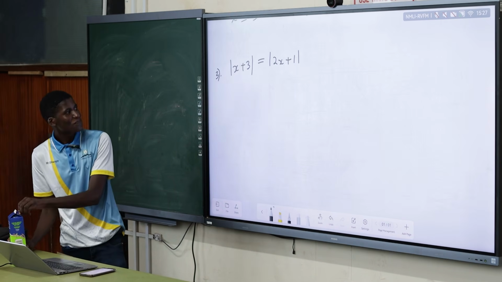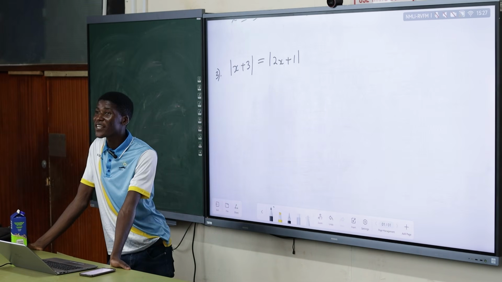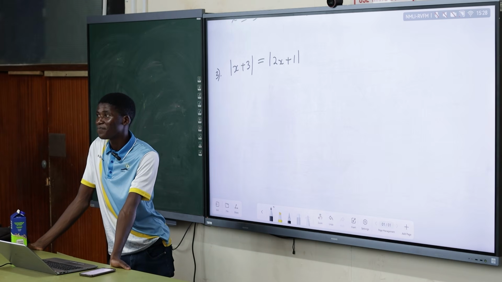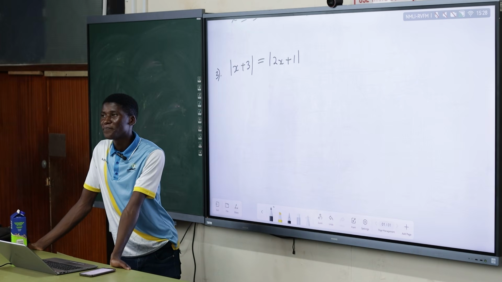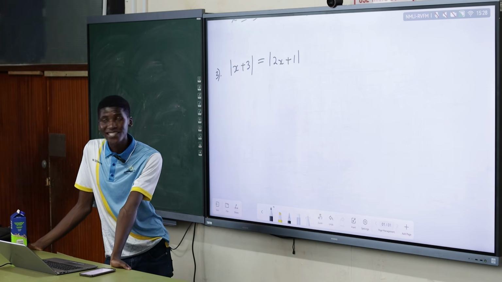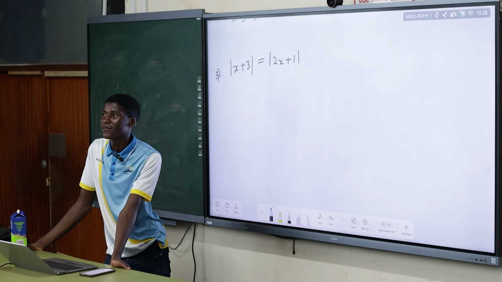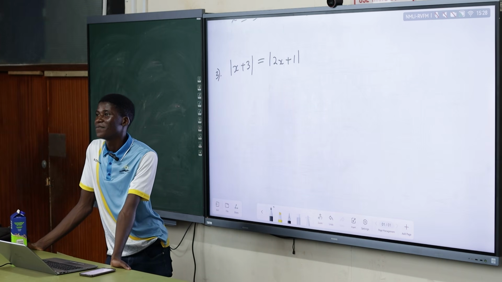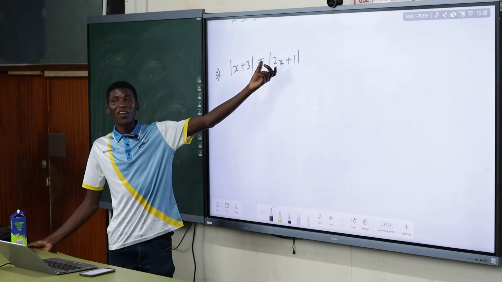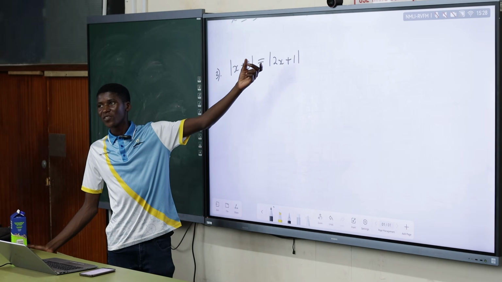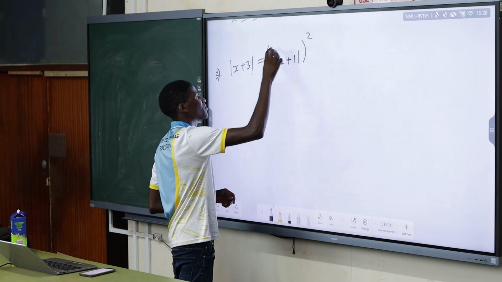It's a serious matter. How can we do it then? Absolute value of x plus 3 is equal to absolute value of 2x plus 1. Anyone with an idea? Anyone with an idea? So you equate both sides. Square both sides.